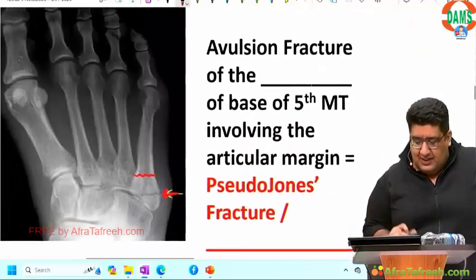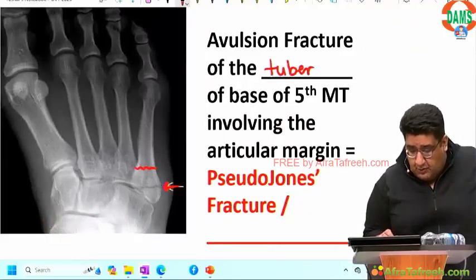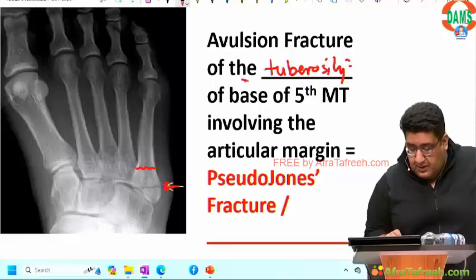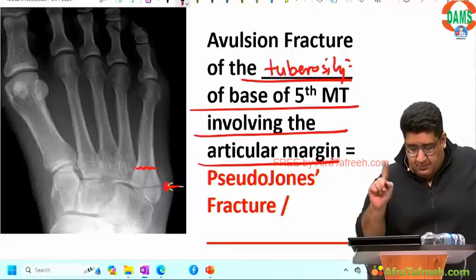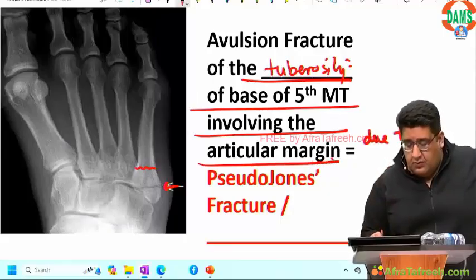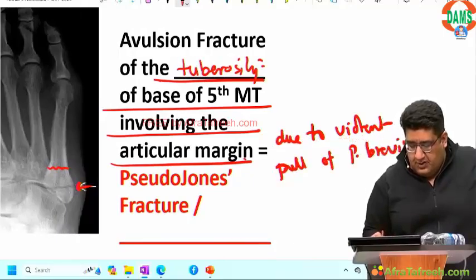So basically, avulsion fracture of the tuberosity at the base of the fifth metatarsal involving the articular margin due to violent pull off peroneus brevis.